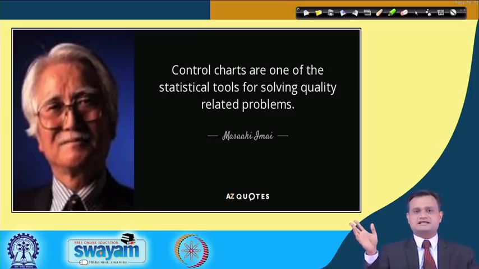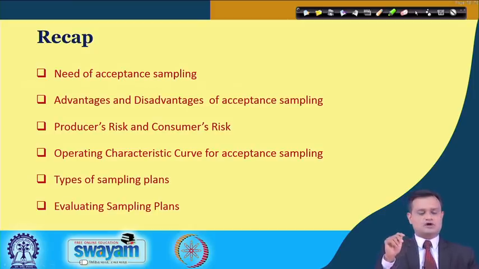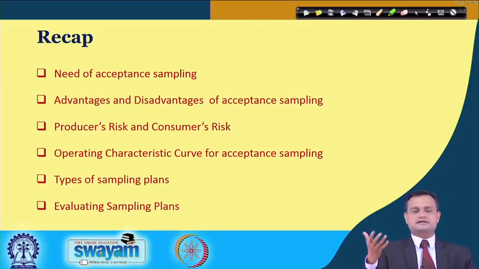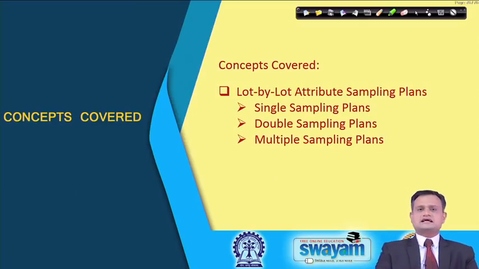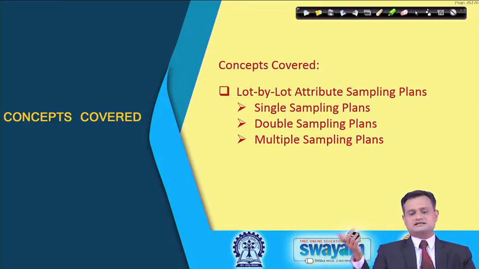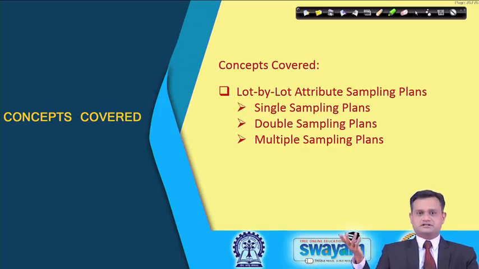Once again I would emphasize that there is no substitute for control charts, and statistical process control and acceptance sampling are a must in order to have fact based management in the organization. We also had a little glimpse of types of sampling plans, key characteristics, and some of the evaluating criteria for sampling plans. This lecture will focus on lot by lot attribute sampling plans, and we will talk about single sampling plan, double sampling plan and multiple sampling plan.